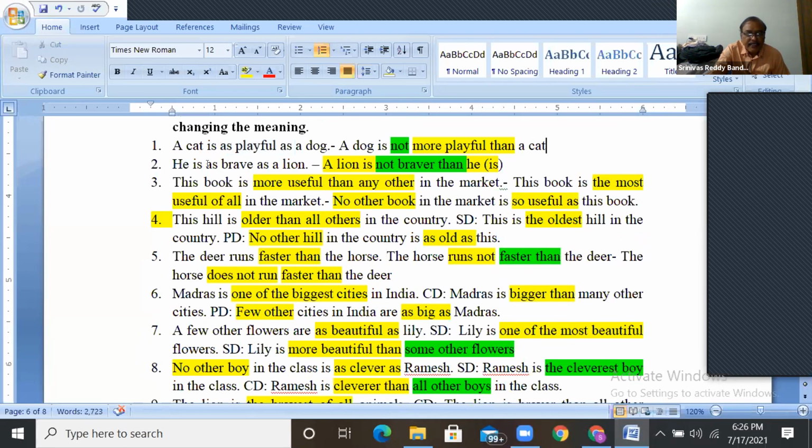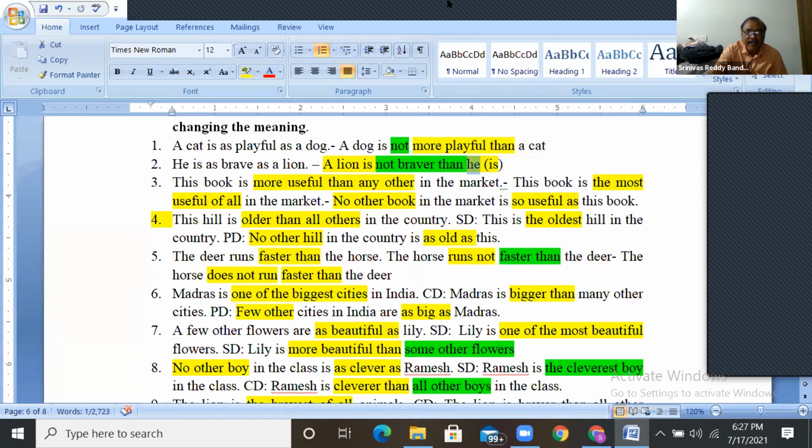Next, he is as brave as a lion. See, these are equal. So, a lion is not braver than he is. In the errors, sometimes they may give a wrong sentence like a lion is not braver than him. Don't use him here. Whichever are compared, they should be in the same case, either subjective case or objective case.